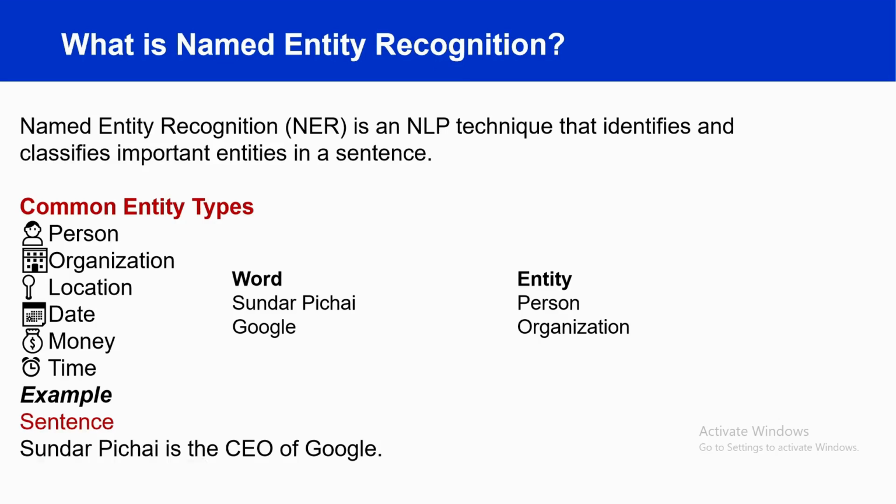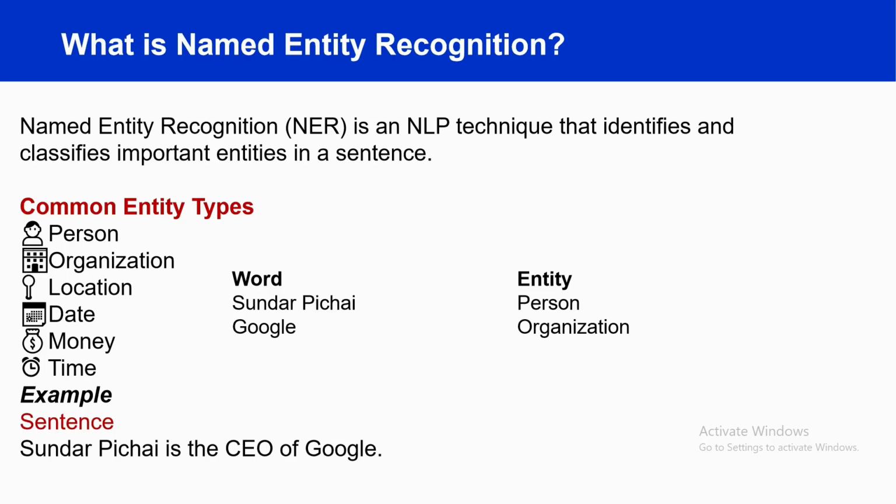Let's first understand what is called named entity recognition. It is a natural language processing technique that identifies and classifies important entities present in a sentence. The word entity simply means an important object or piece of information that has a specific meaning. Instead of treating every word equally, NER focuses on identifying only meaningful words.